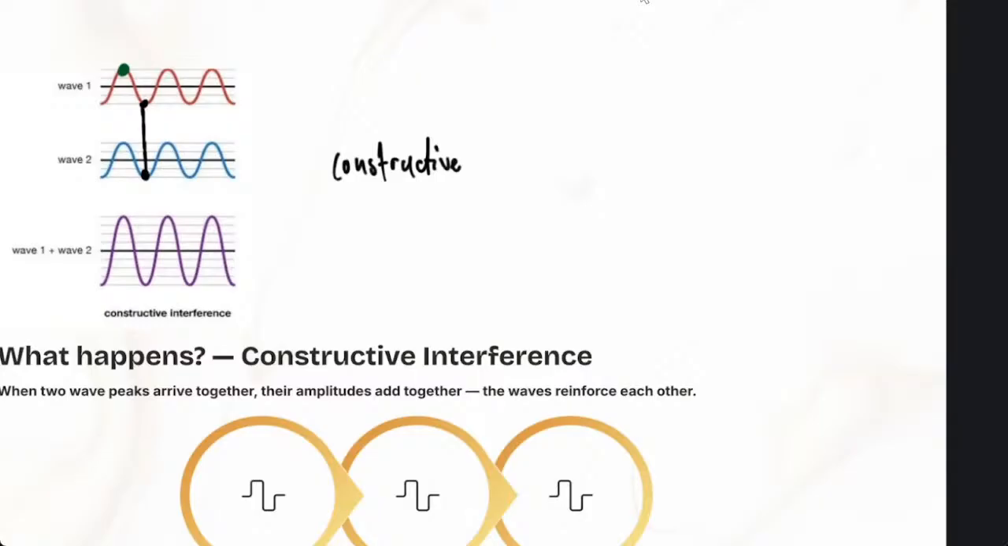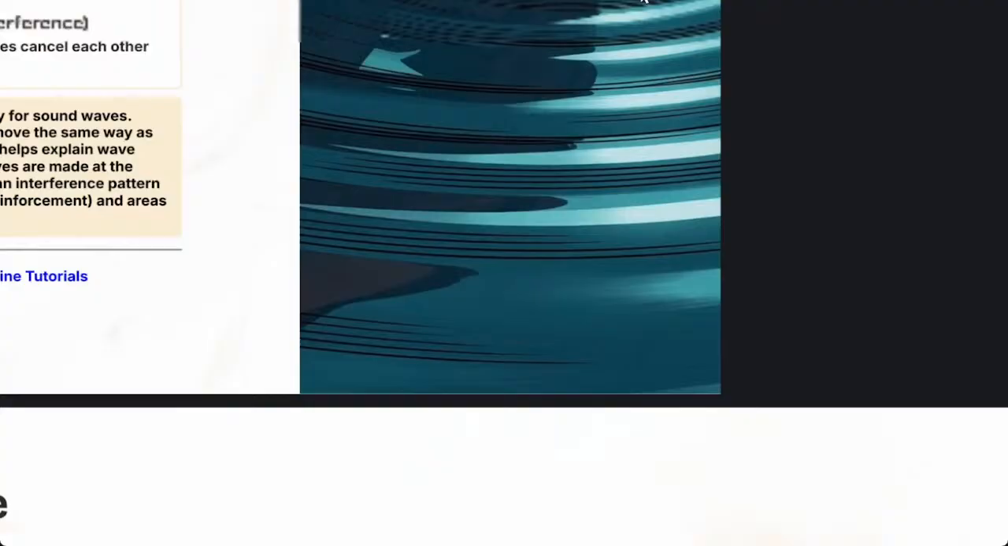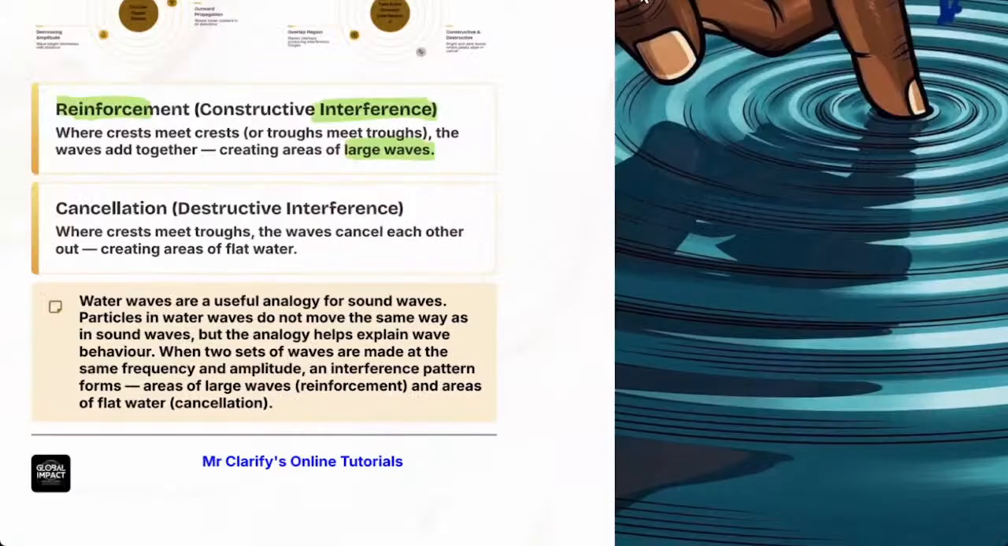Why are they becoming bigger? It is because they are in sync. Two peaks arrive together at the same time, or two troughs arrive together at the same time. So their amplitudes will add. They are not fighting. They are adding to one another and they will reinforce. That's constructive. Destructive interference, which is the second type, causes cancellation.